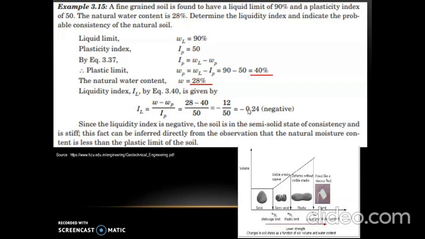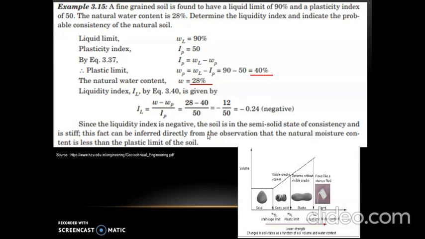Now we know that the liquidity index since it is negative, the soil is in semi-solid state of consistency. If the value of IL, whatever we get from the calculation, comes out to be negative, then we say that the soil is in semi-solid state and it is stiff. Since the soil is in semi-solid state, it will be stiff.